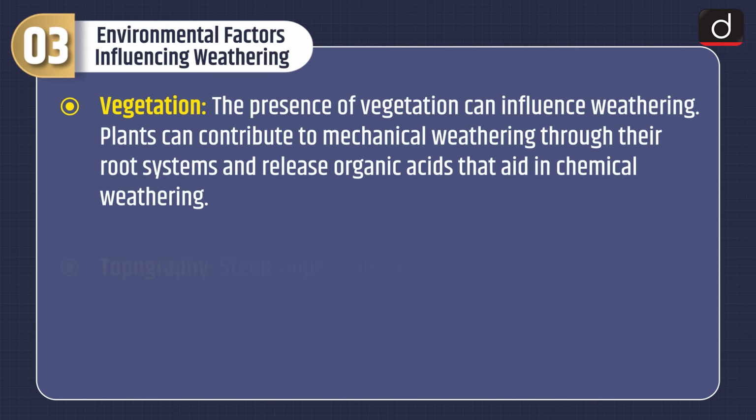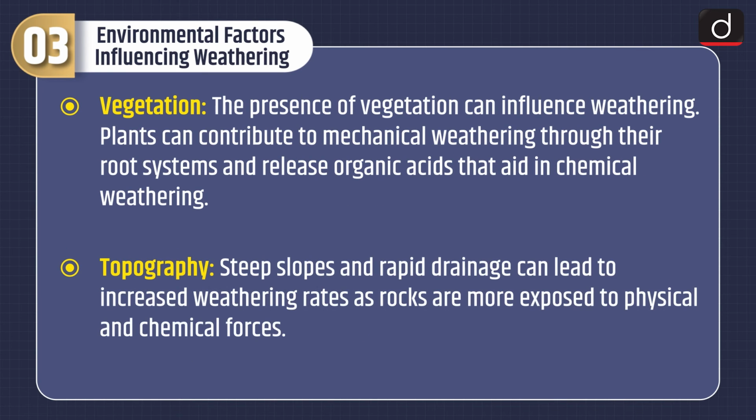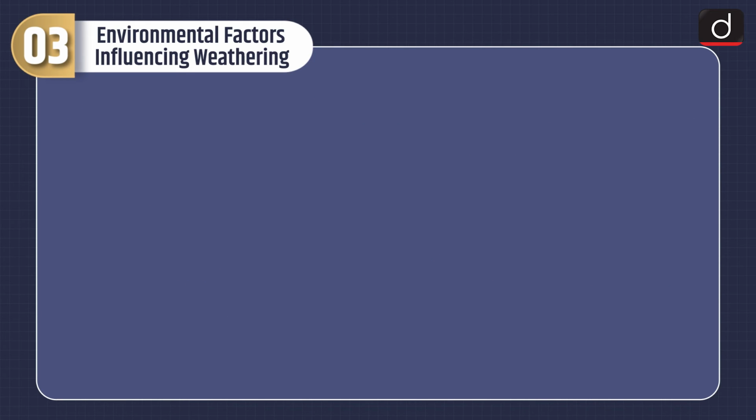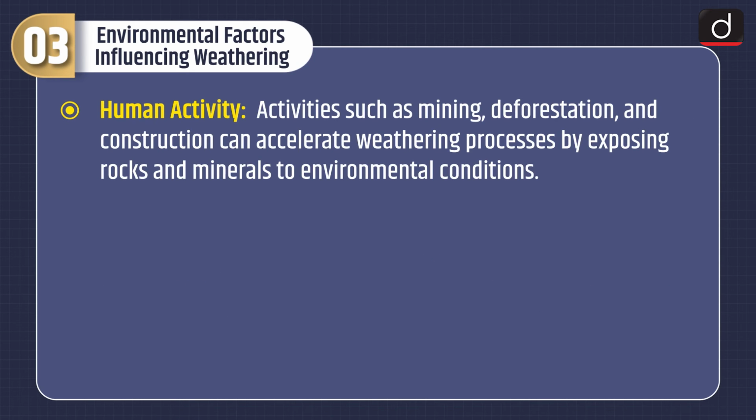Vegetation. The vegetation can influence weathering. Plants can contribute to mechanical weathering through their root systems and release organic acids that aid in chemical weathering. Topography. Steep slopes and rapid drainage can lead to increased weathering rates as rocks are more exposed to physical and chemical forces. Human activity. Activities such as mining, deforestation, and construction can accelerate weathering process by exposing rocks and minerals to environmental conditions.